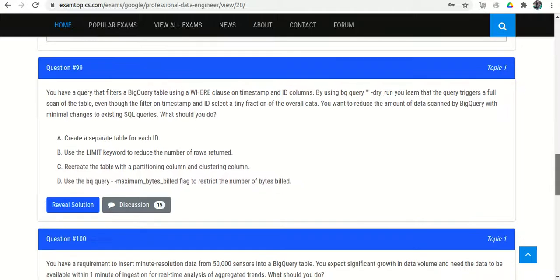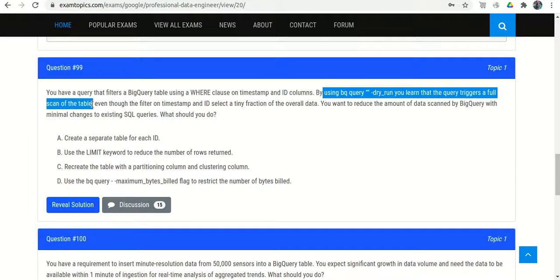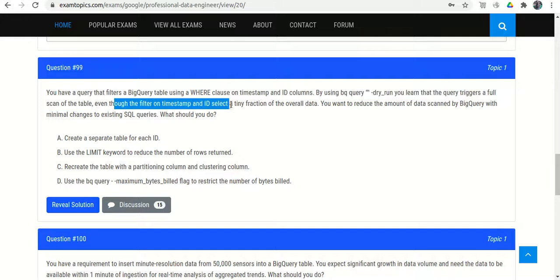Question number 99. You have a query that filters a BigQuery table using a WHERE clause on a timestamp and ID column. While using BigQuery dry run, you learn that the query triggers a full scan of the table, even though the filter on the timestamp and ID selects a tiny fraction of the overall data.